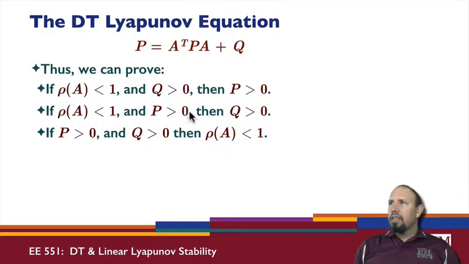So if A has magnitude less than 1 and P is positive definite, then Q is positive definite. So we can actually go through and show that as well.